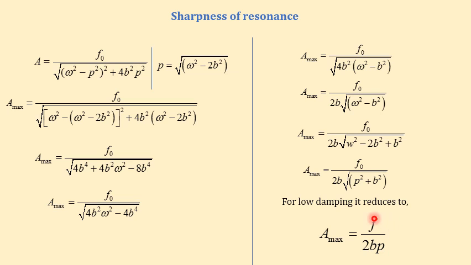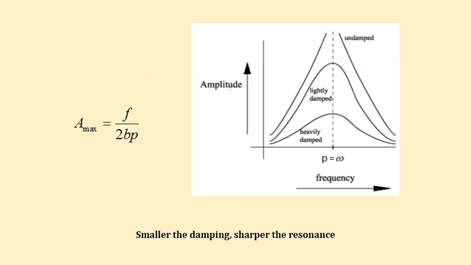One thing we need to make sure of is that at resonance, the amplitude of oscillation is maximum. The amplitude of oscillation is a function of the damping as well as the frequency of the driving force. Now if we plot a graph of amplitude versus frequency, we can observe how the amplitude at resonance varies in different damping mediums.